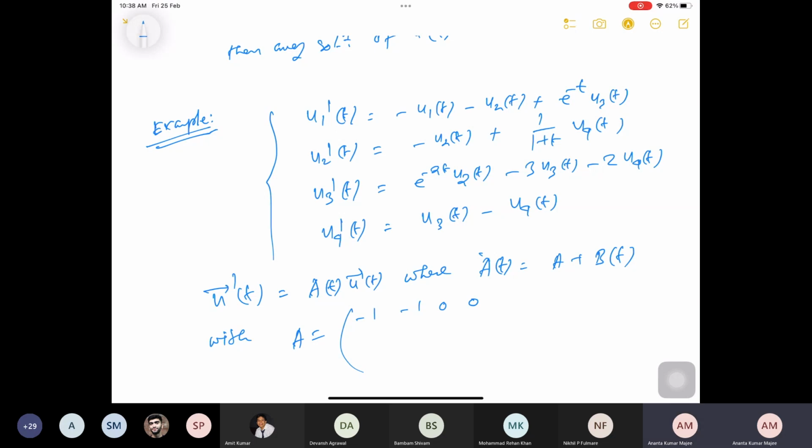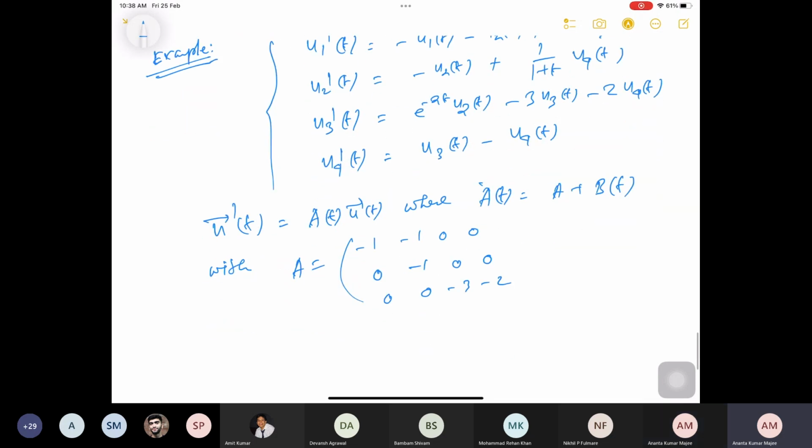The coefficient is independent of t, that is my A. Then the next row is 0, minus 1, 0, 0, then 0, 0, minus 3, minus 2, because from here you have u3 and u4, so minus 3 minus 2. Similarly for the fourth row you have 0, 0, 1, minus 1, is it not?